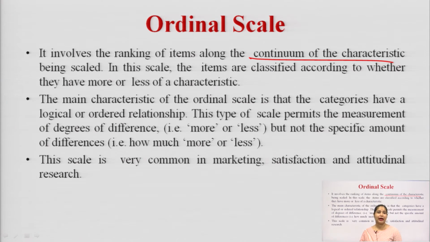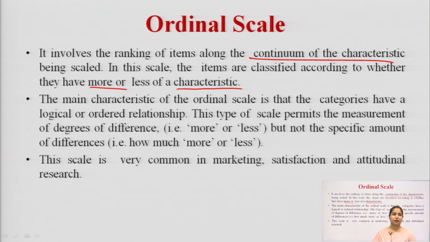In this scale, items are classified according to whether they have more or less of a characteristic. So, there is a comparison, and when we put the value, it is according to some criteria of the characteristics which we are going to assess.